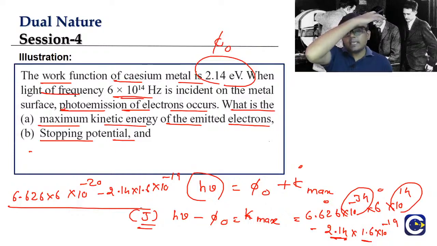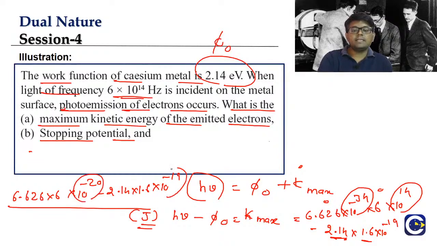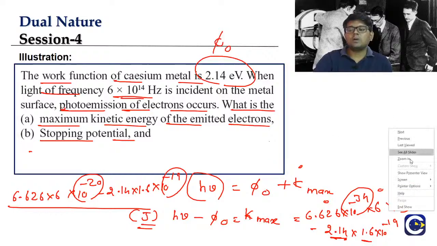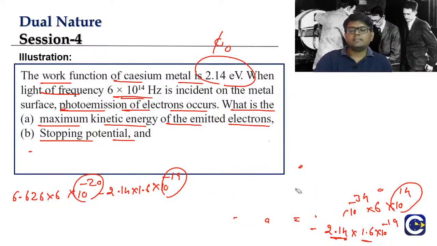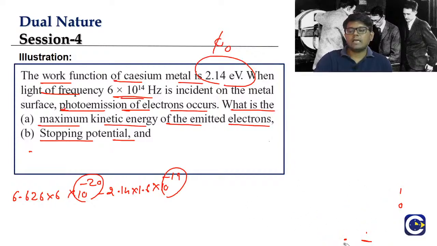So what is the thing we can do? First we can convert both of them into what? The power of 10 is minus 20 and minus 19. We can convert both of them into the 10 to the power of minus 20. Okay, I'll erase this part, guys, so that we can do the calculation by having space here.